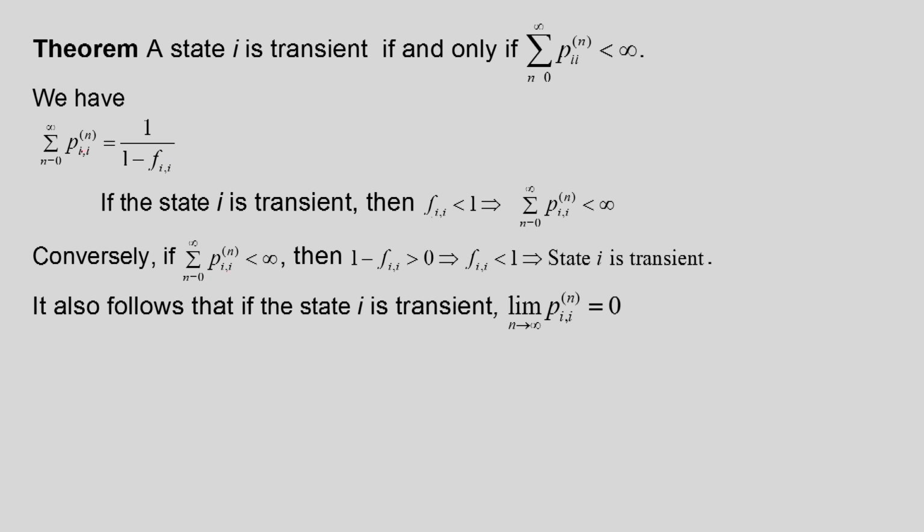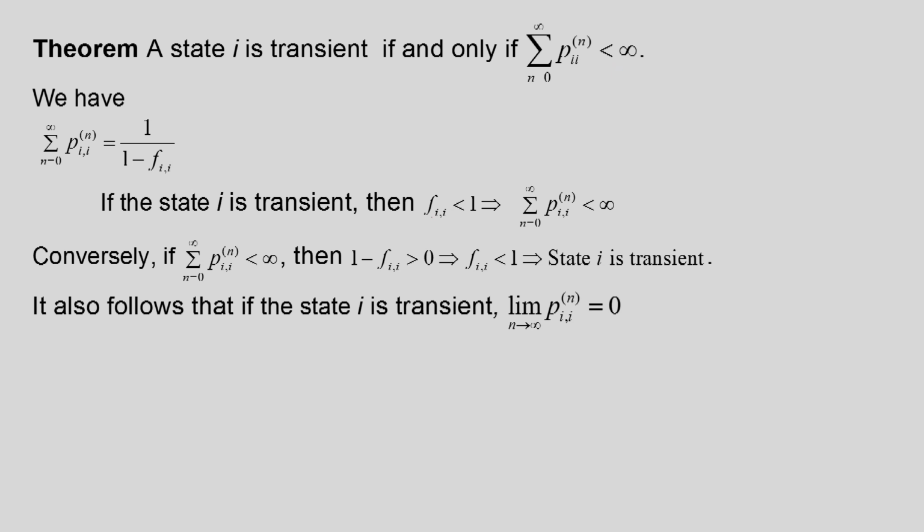Conversely, if summation p_i^n, n going from 0 to infinity, is less than infinity, so this left hand side is less than infinity, this will mean that 1 by (1 minus f_i) is also less than infinity. So this will mean that 1 minus f_i is greater than 0, which implies that f_i is less than 1. Therefore, state i is transient. Therefore, state i is transient if and only if this summation p_i^n, n going from 0 to infinity, is convergent.